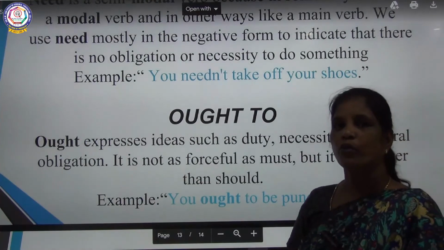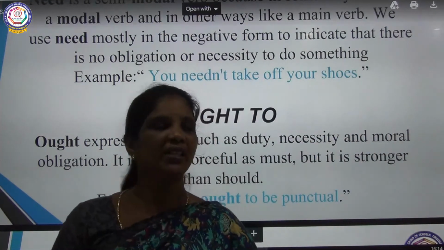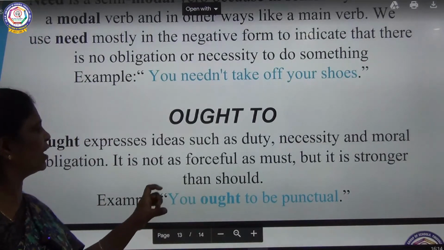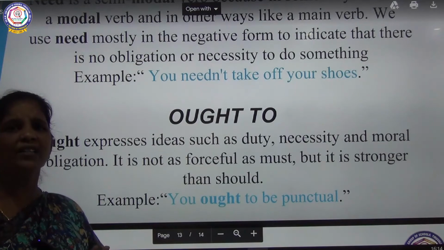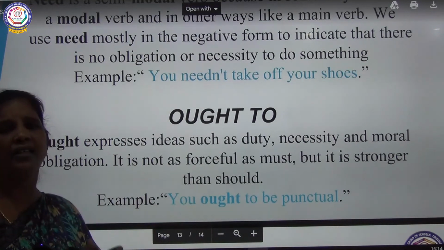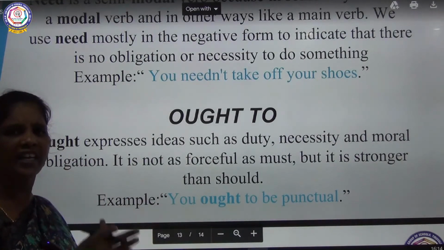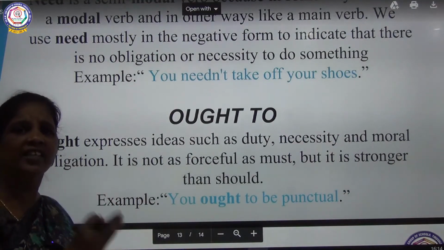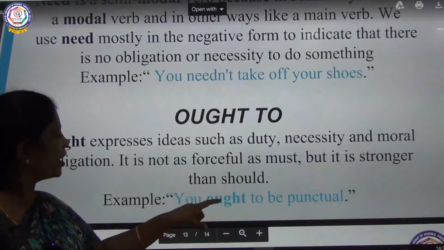Here you may get confused in using must, should and ought to. Must is used when it is compulsory, when it is forceful. For example, if a child is going to fail, at the last minute the teacher will call, you must work hard, otherwise you will fail. In that case it is forceful and necessary, and the necessity to do something is expressed with must.